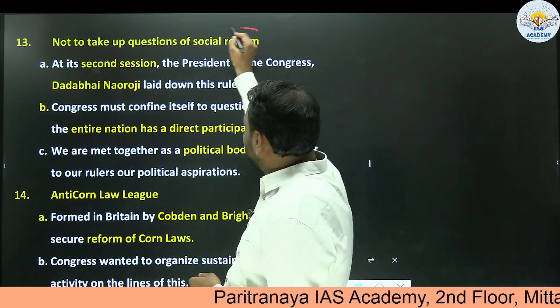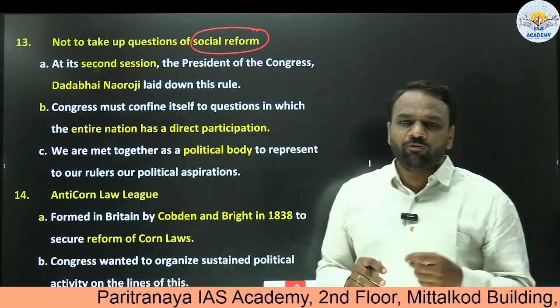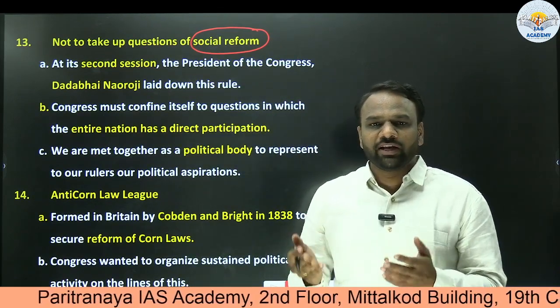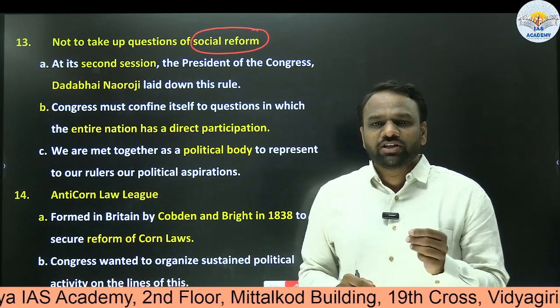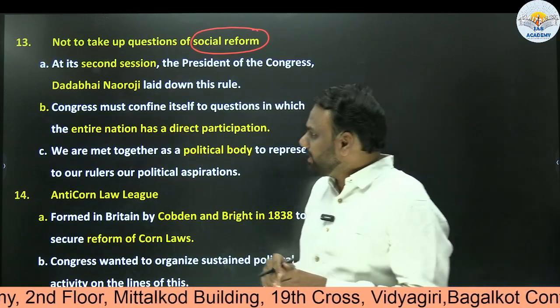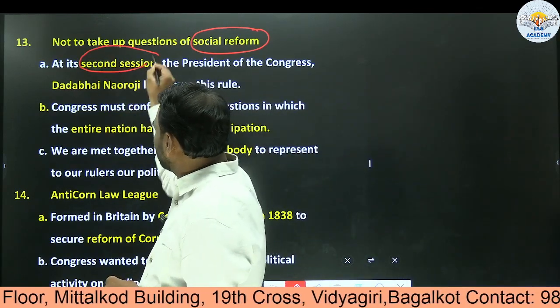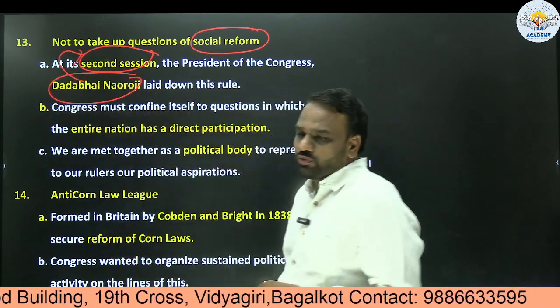So we have already seen in the previous class about the social reform and political reform. An example of political reform is securing the voting rights for women. Abolishing the sati system is an example of social reform. In the second session, here we'll get to know who was the president of the second session? Dadabhai Naoroji, which was held in 1886.